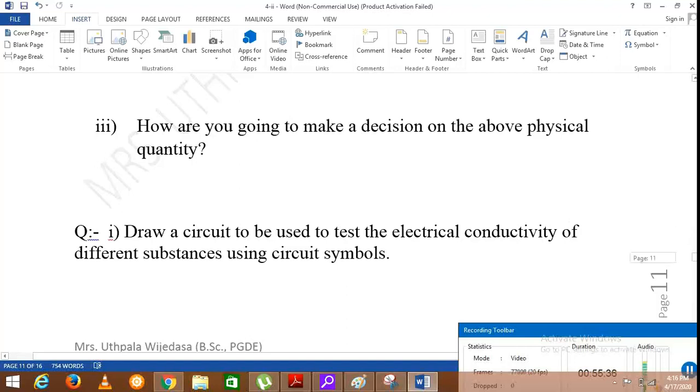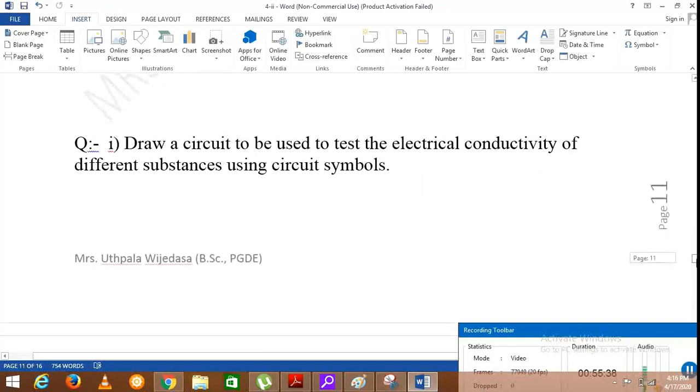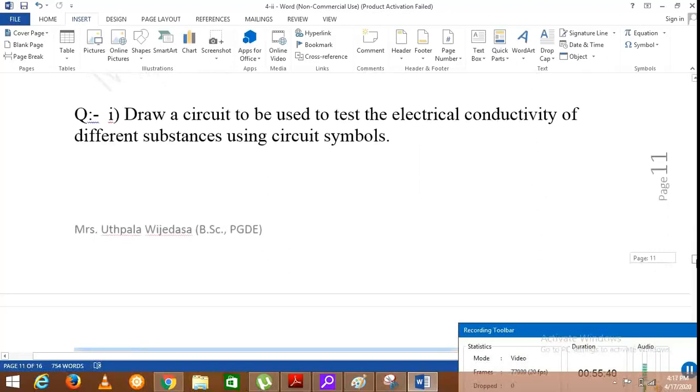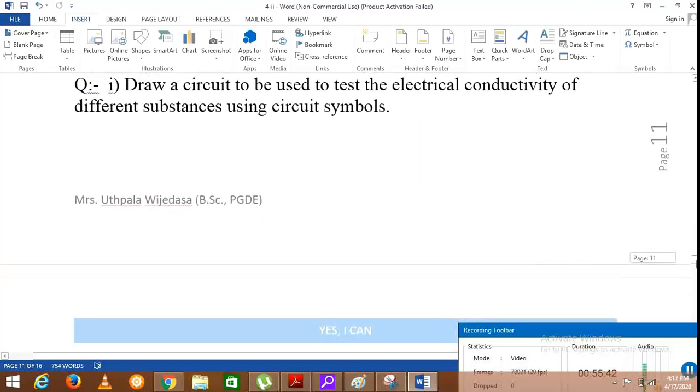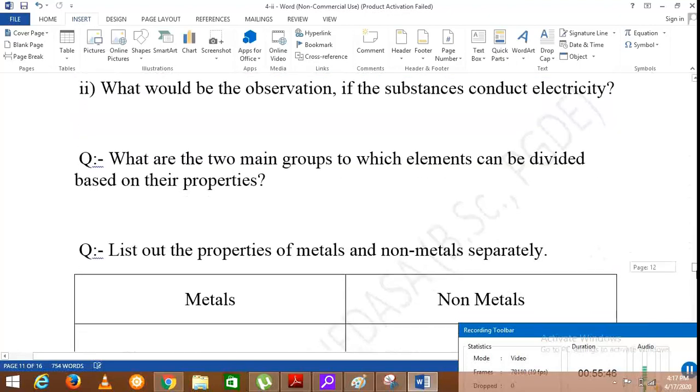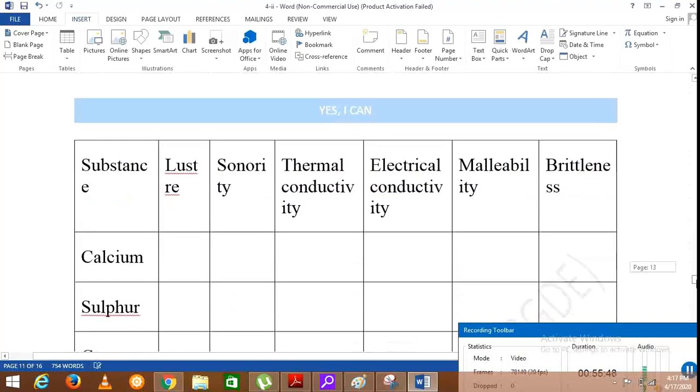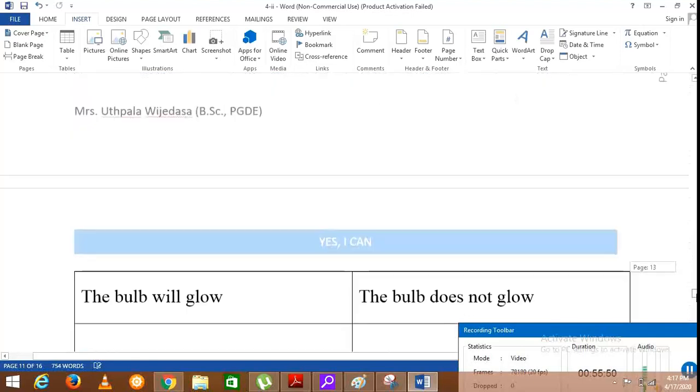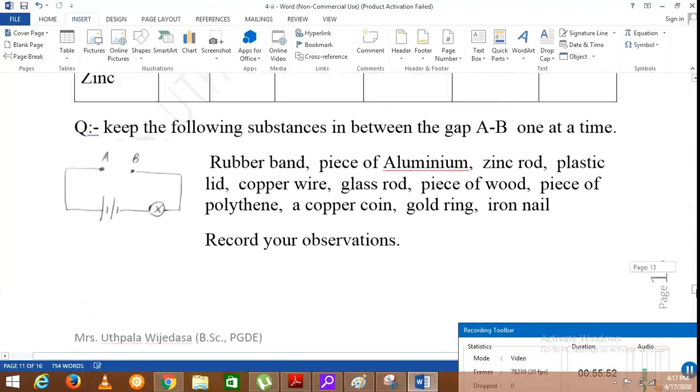Then you are asked to draw a circuit to be used to test the electrical conductivity of different substances using circuit symbols. There I have used the same setup for another question. This is the setup.